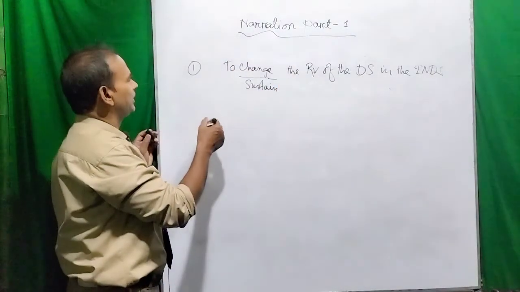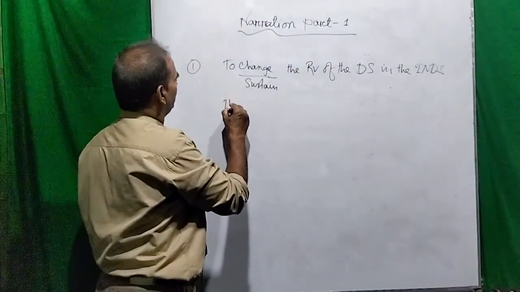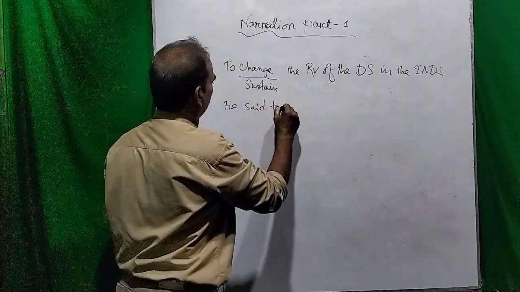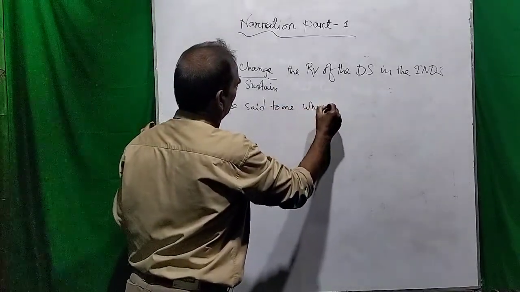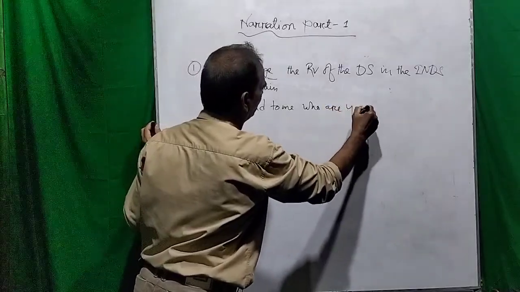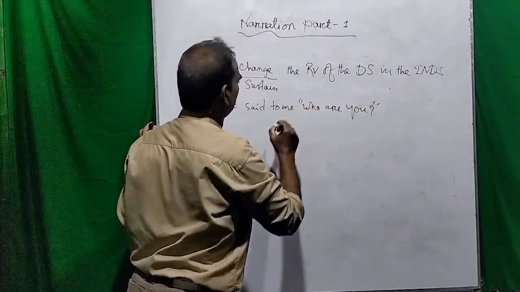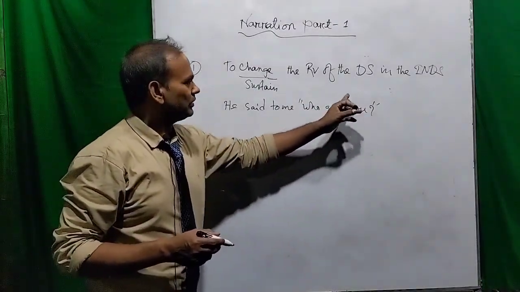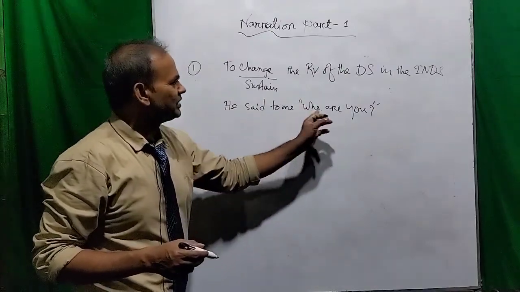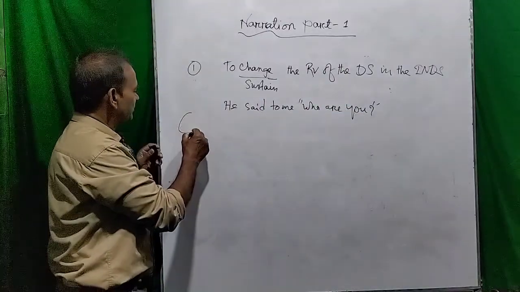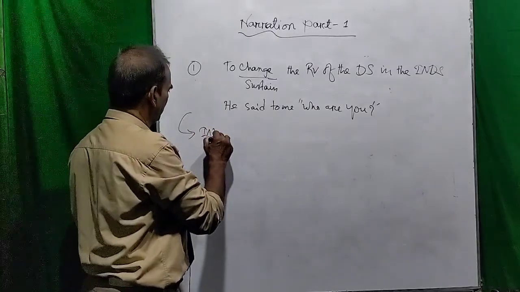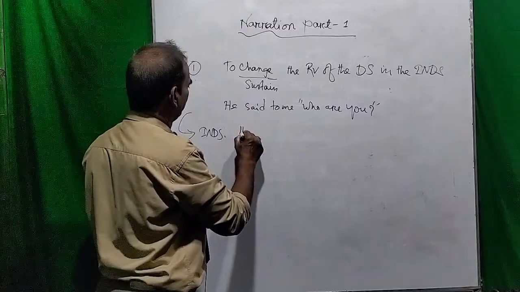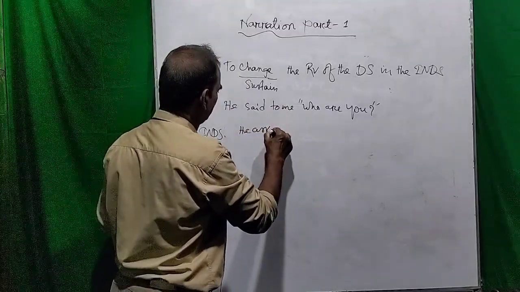So please take a look at this. He said to me, "Who are you?" Dear viewers, this is the question. This is the reported speech, and the total sentence is the direct speech. So I can make it indirect speech this way. He asked me.